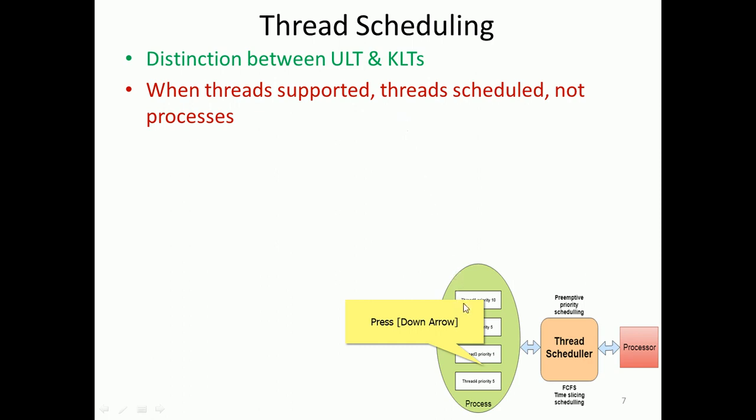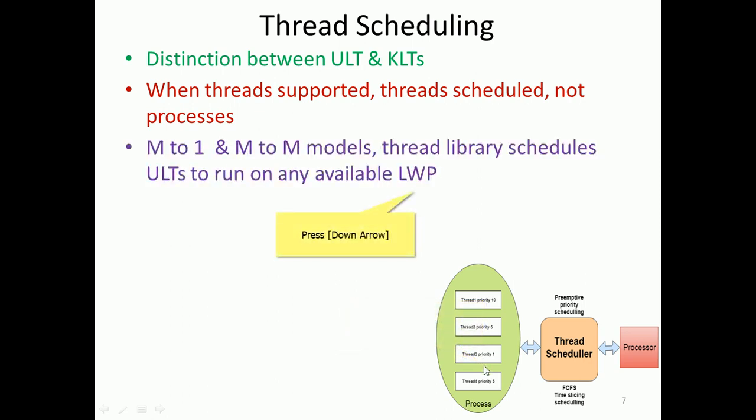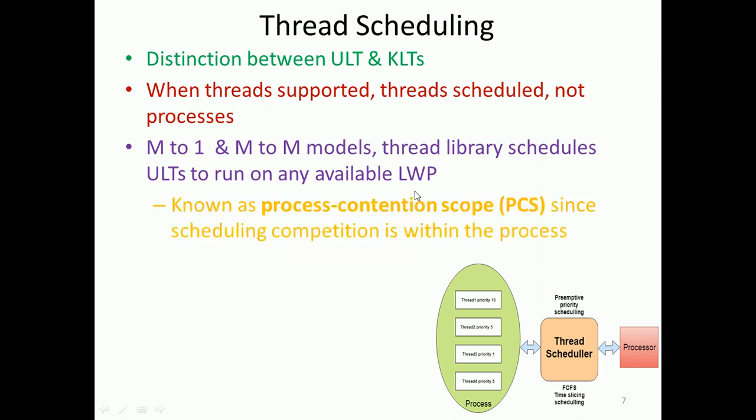So that is user level threads and kernel level threads. We have seen how the relation between user and kernel level threads is established through the mapping model, the many to one mapping model and the many to many model. The thread library schedules user level threads to run on any available lightweight process, right?